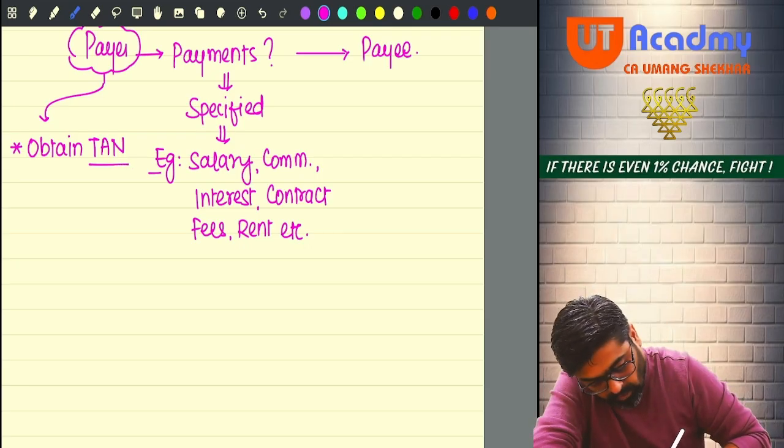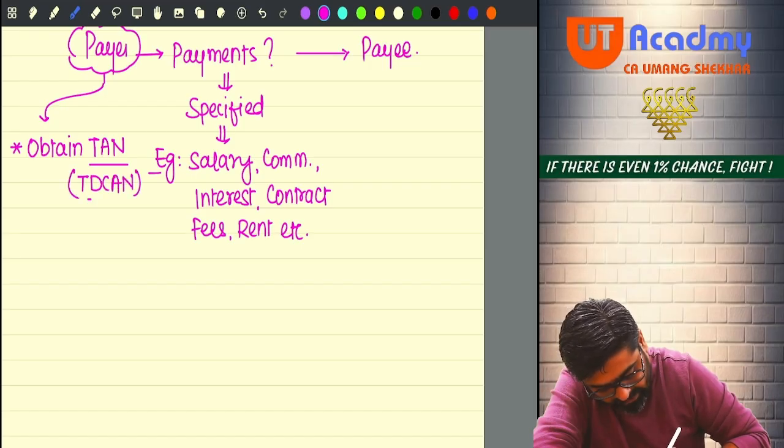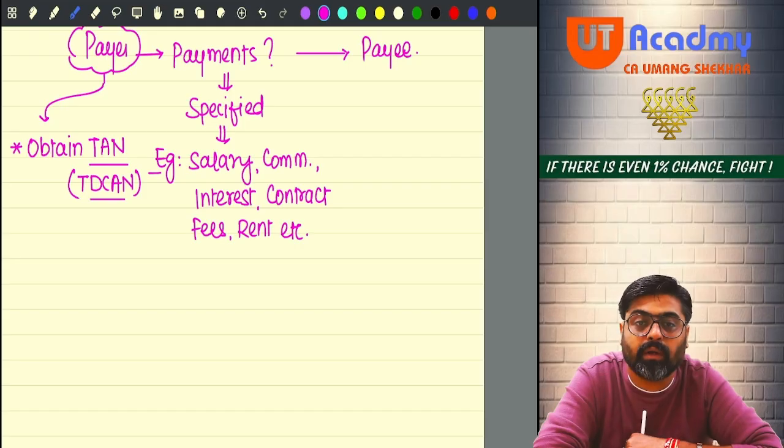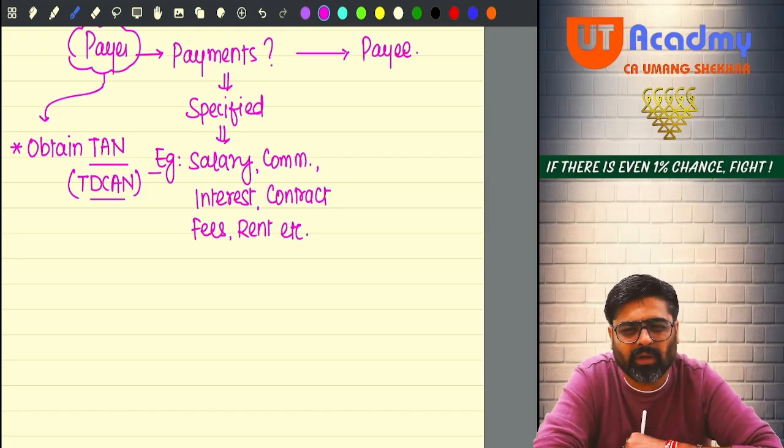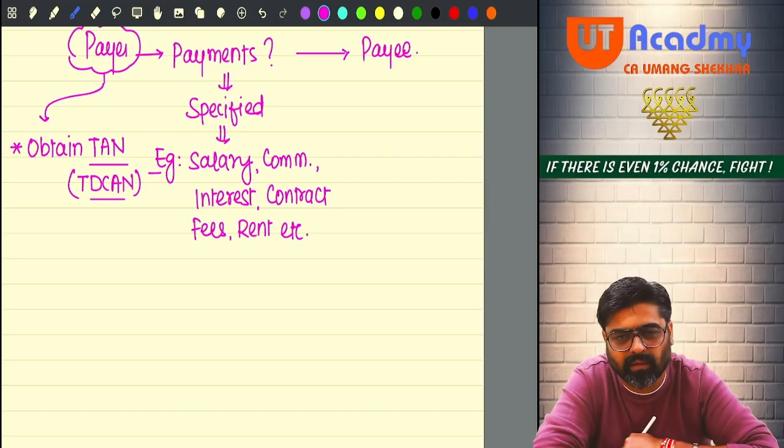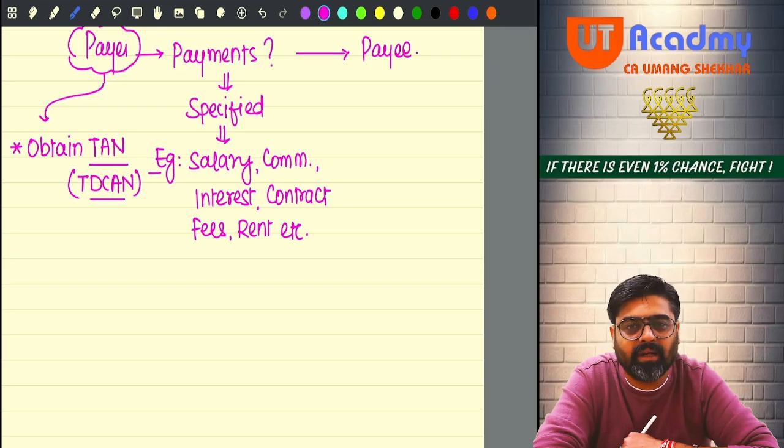Sometimes it is also known as TD-CAN. TD-CAN means tax deduction and collection account number. In short, it is known as TAN. This is an identity given to the tax deductor or collector who is responsible to deduct and collect the tax for the government.